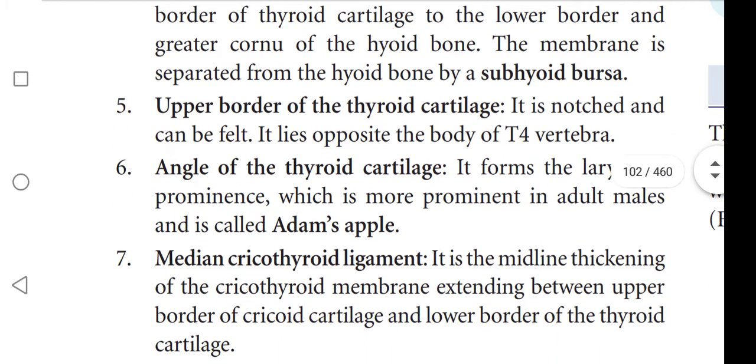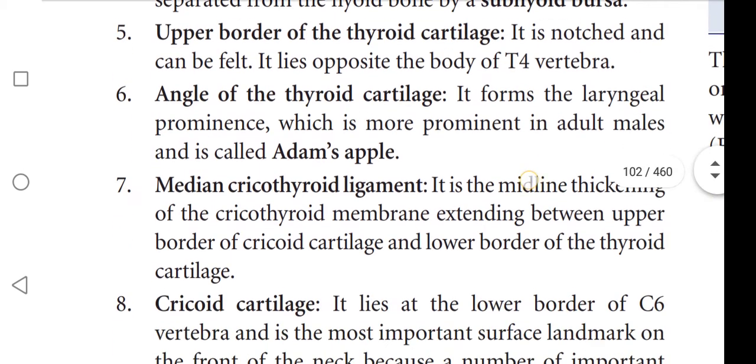Next one is angle of the thyroid cartilage. It forms the laryngeal prominence, which is more prominent in adult males and is called Adam's apple.